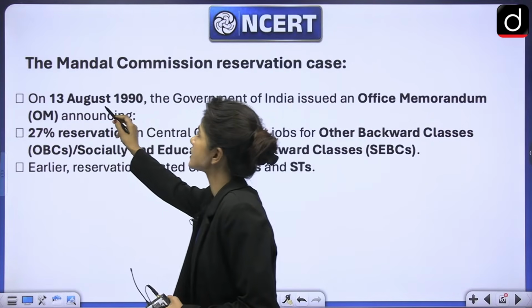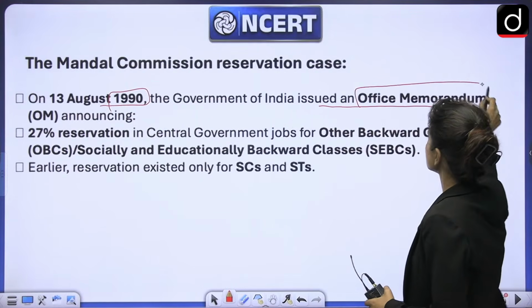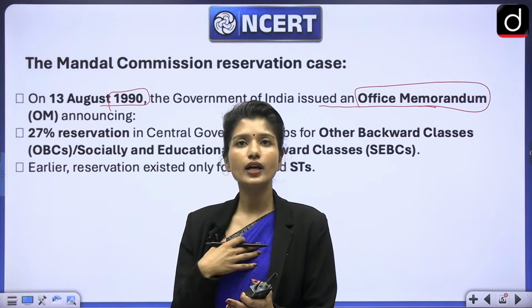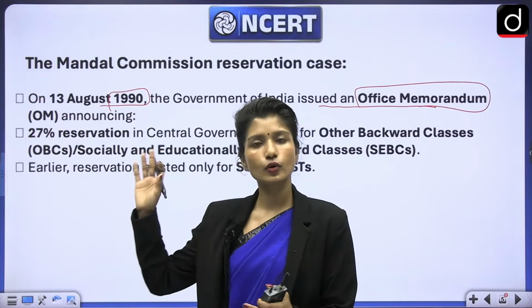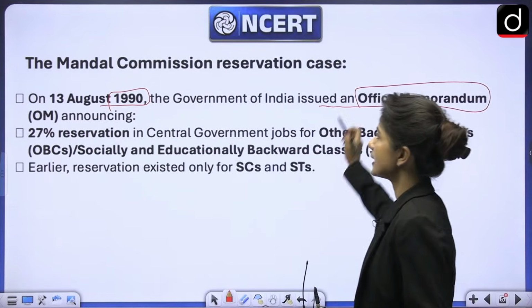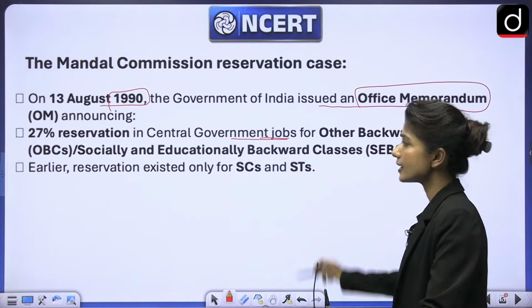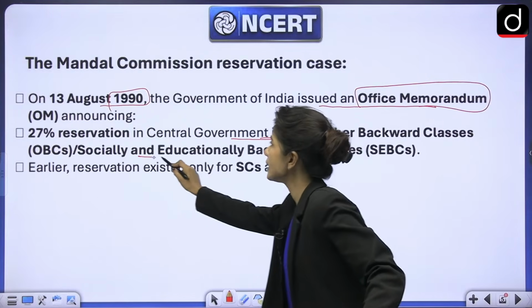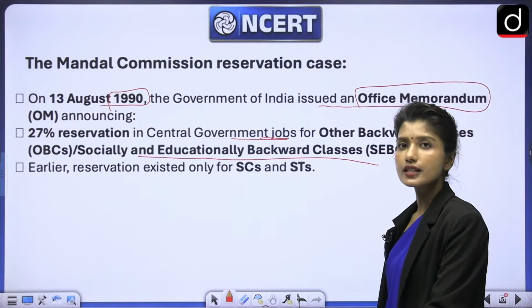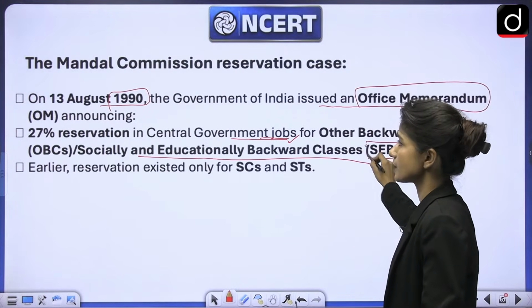So on August 13th, 1990, Government of India issued an official memorandum. Official memorandum or office memorandum is like an official statement or official document where government tells what we are trying to do or what we want to do. So it's more like an official announcement on a paper, right? So the government said that 27% reservation in central government jobs should be there for OBCs, that is other backward castes, and socially, educationally backward classes, right? I repeat, the government said that 27% reservation in central government jobs should be for OBCs and SEBCs, right?